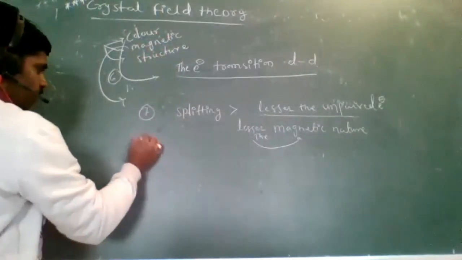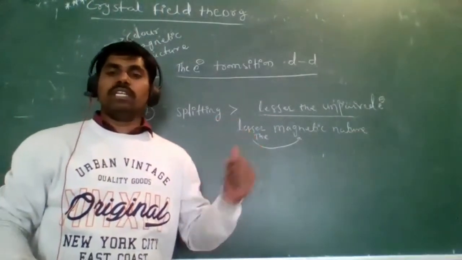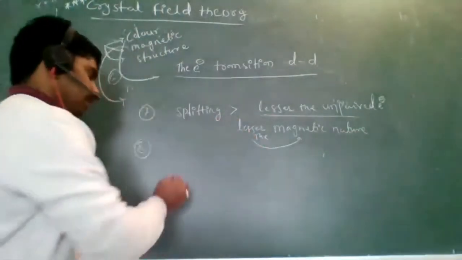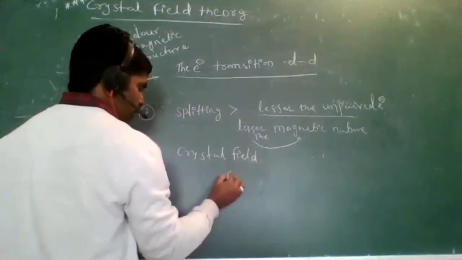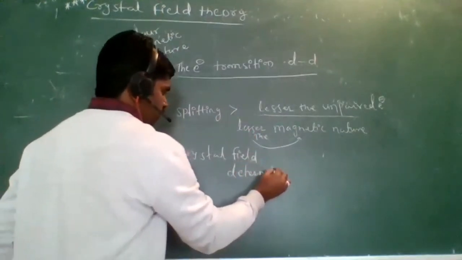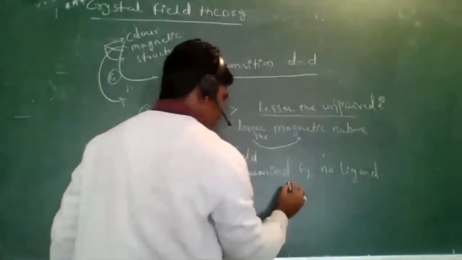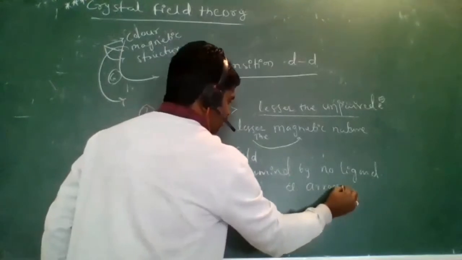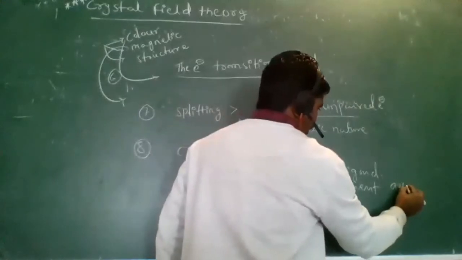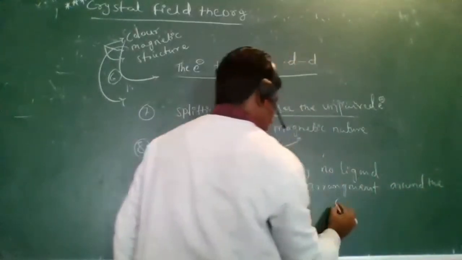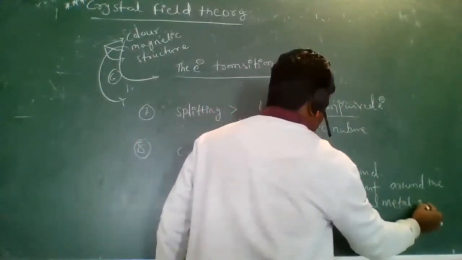Next one, what is that? Structure, the eighth point. The crystal field is determined by the number of ligands and their arrangement around the central metal atom, the central metal ion.